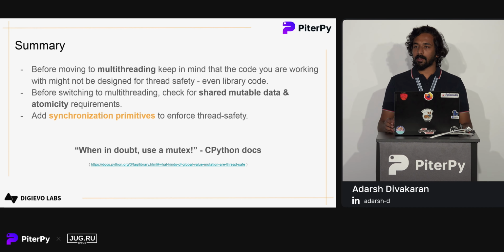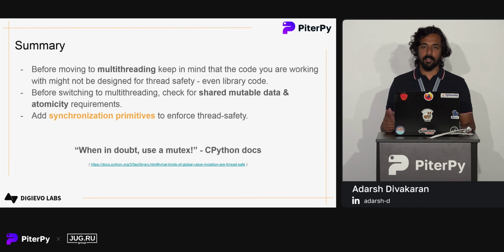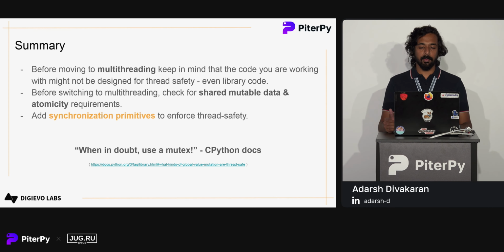So suppose we have a simple code, and we are trying to increase our speed or responsiveness by introducing multi-threading. We should keep in mind that the code we are working with might not be designed with thread safety in mind. For example, some of the code in the standard library might not be thread safe.